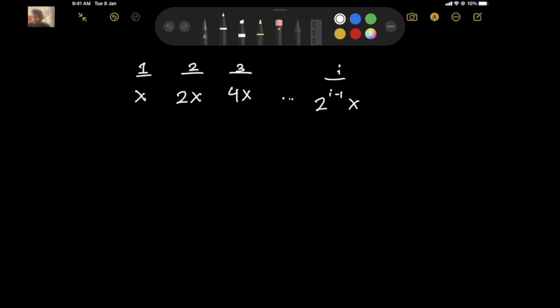You see that, right? Because on the first minute, we have 2^(1-1), which is 2^0 burgers, which is 1 times X burgers. Then on the second minute, we have 2^(2-1), which is equal to 2 times X burgers. Similarly, on the third minute, we have 4X burgers, and this continues until on the ith minute we have 2^(i-1) times X burgers.